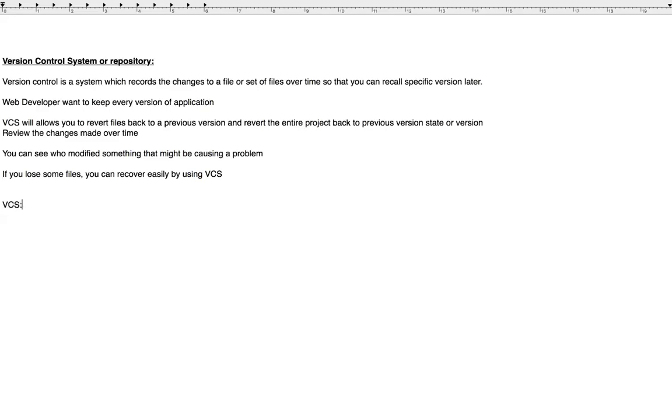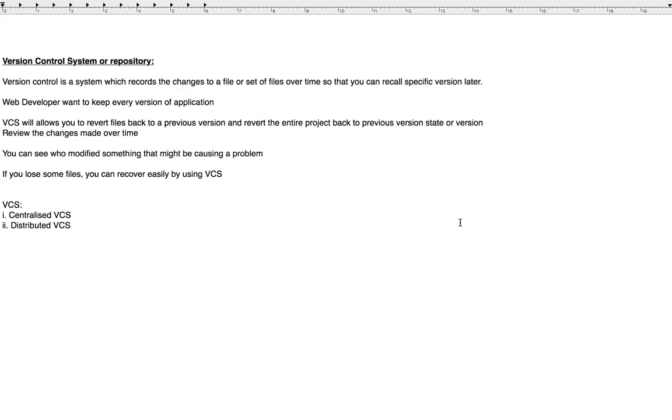In VCS you have the centralized version control system, and another one is the distributed version control system.